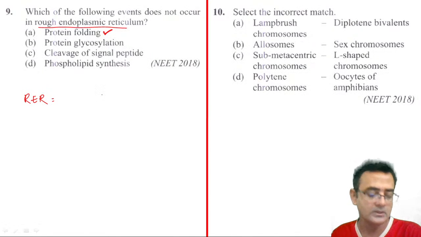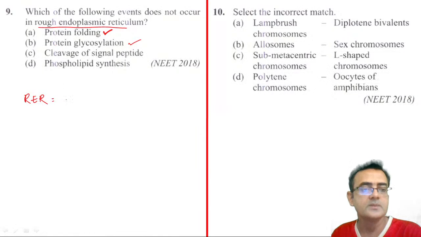So in the meantime they fold, right? Then protein glycosylation, yes, it also takes place. That means after protein synthesis, a carbohydrate residue is added onto the rough endoplasmic reticulum surface only, right?